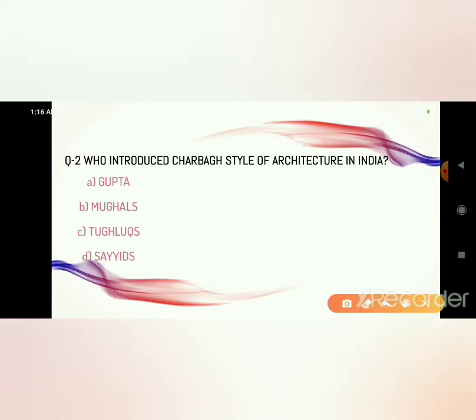Who introduced Charbagh style of architecture in India? So Charbagh style of architecture means there was a monument and around it 4 gardens were built to give an illusion of paradise. So this style of architecture was introduced in India by Mughals. Let's move to the next question.